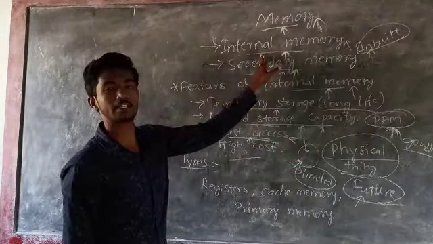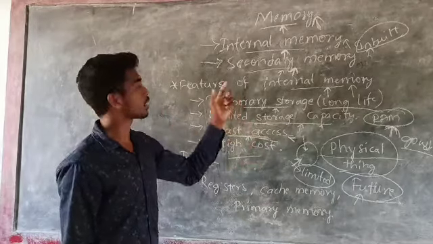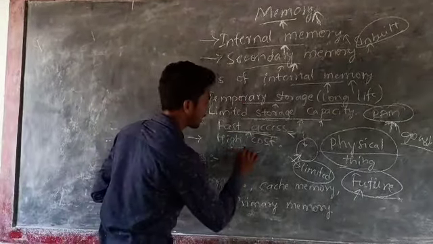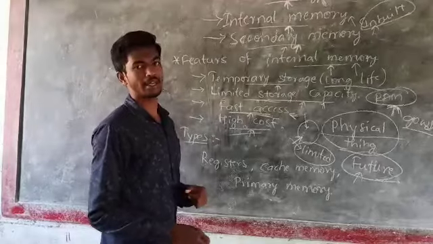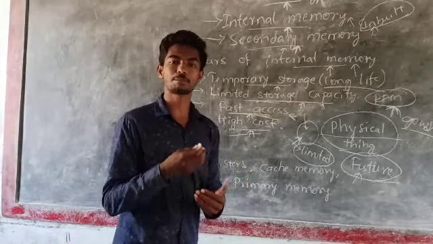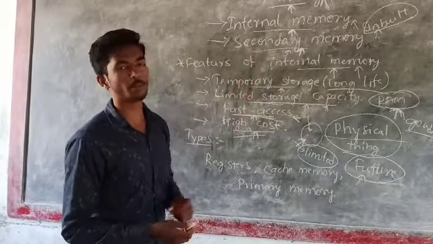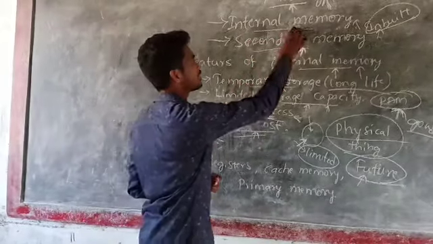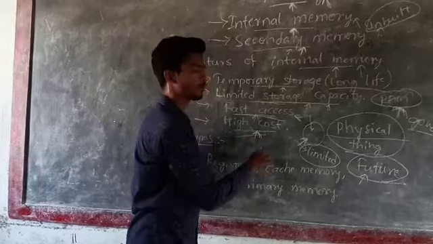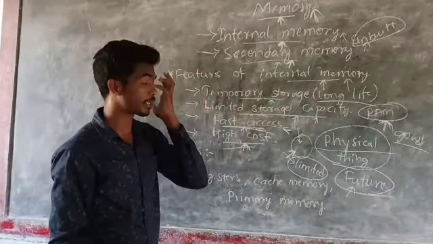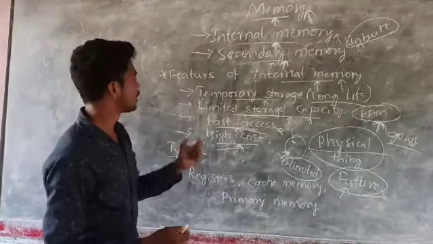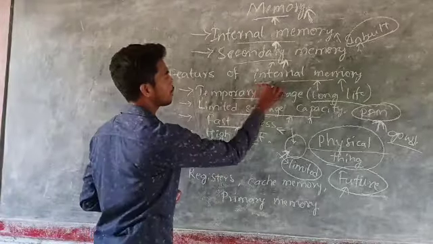Internal memory is faster in access compared to the secondary one. And high cost: when the speed of a memory, accessing data from or to the memory, is faster, automatically the cost of internal memory will be higher compared to the secondary one. These are the features of internal memory.